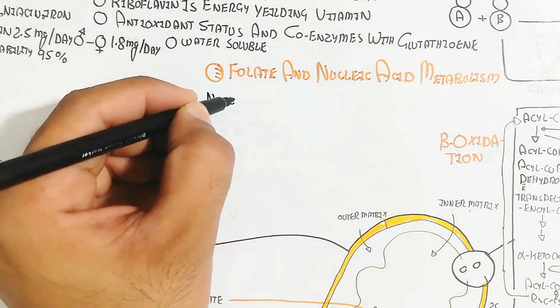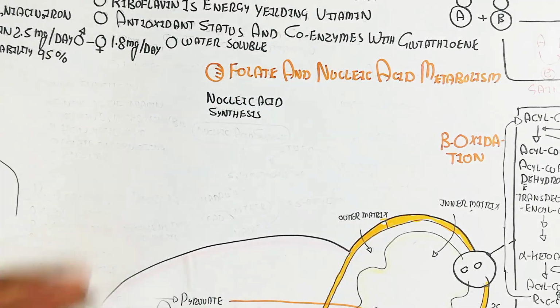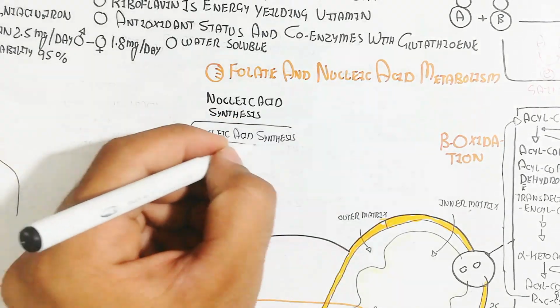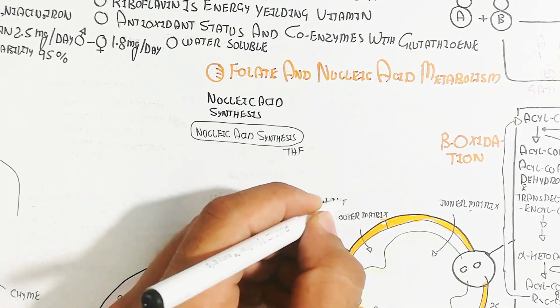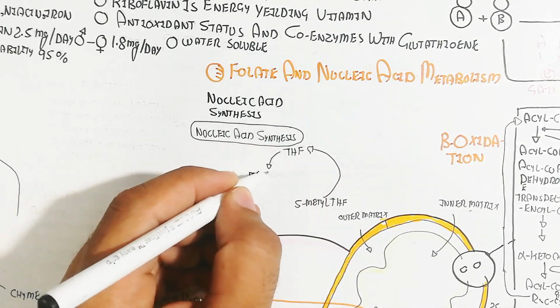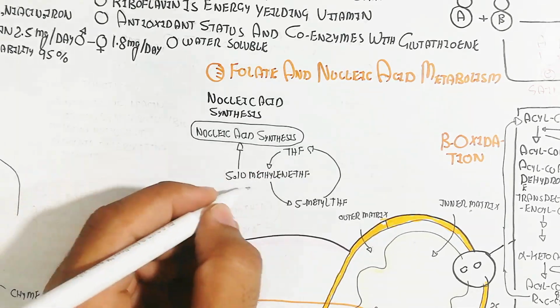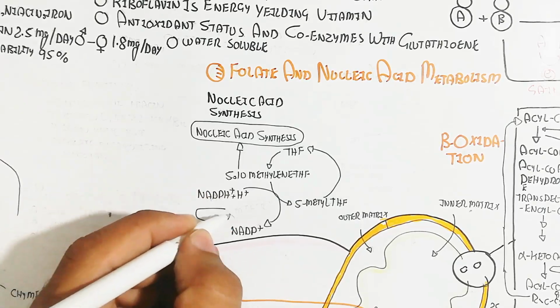But anyhow, let's understand about the folate and nucleic acid metabolism. In this way, here is the nucleic acid synthesis. The homocysteine will convert into the methionine by the coenzyme vitamin B12, but the 5-methyl tetrahydrofolate will convert into the tetrahydrofolate, and the methionine synthase enzyme is used to produce methionine.